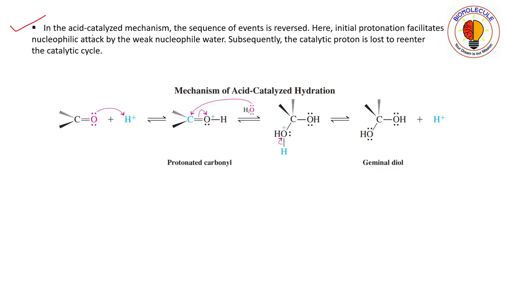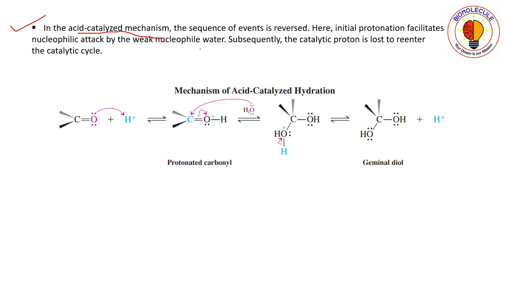Now in acid catalyzed medium, in this kind of medium protonation always precedes nucleophilic attack. Means in acidic medium electrophilic protonation and then the normal nucleophilic addition will take place.